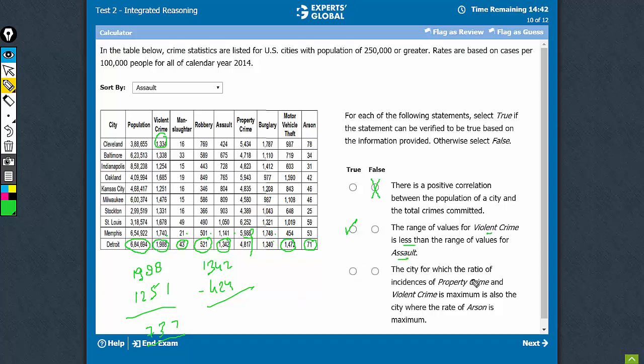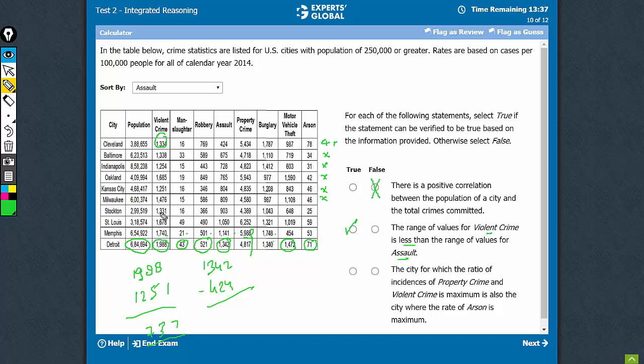The city for which the ratio of incidences of property crime versus violent crimes. See, this ratio is more than 4 here. This is 4 plus, 5434 upon 1300 something. This is going to be more than 4. 4718 upon this is less than 4. So this is not the highest. This is also less than 4. Here, this is definitely less than 4. This is definitely less than 4. 4580 upon 4 something, less than 4.